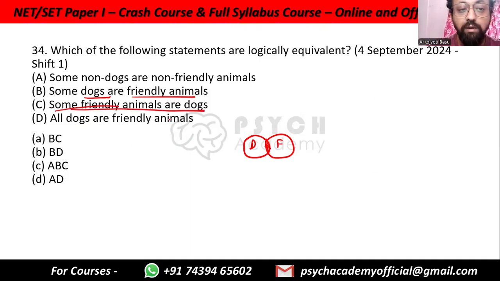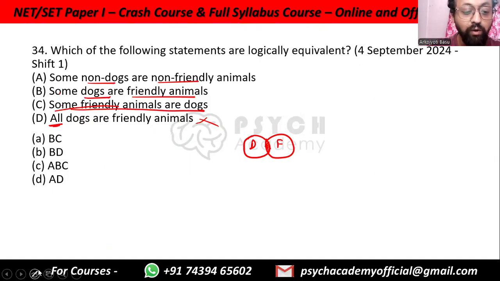All dogs are friendly animals. That does not match with any of them. This is an all statement. These other three are some statements. So D is anyway out of the picture. And out here, non-dogs, non-friendly animals, you do not find these in any other statement.